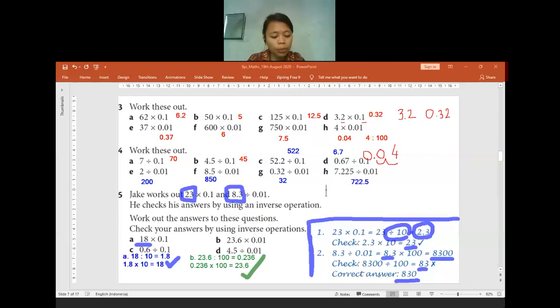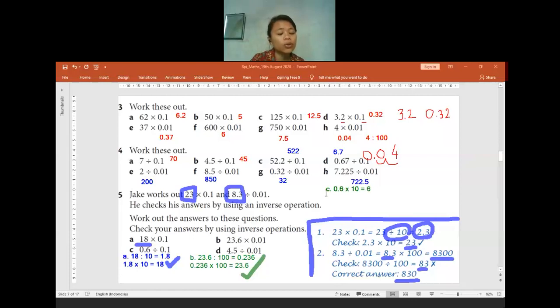Not enough space, I go up, yeah. For the question C in here, we have 0.6 divided by 0.1. Division with a decimal, we can change it into a multiplication. So the 0.6 I will multiply by what number? What number that I will use to multiply 0.6? Anyone knows what number that I can use? Times by 0.1 is the same thing as we multiply the number by 10. So 0.6 times 10, the answer will be 6.